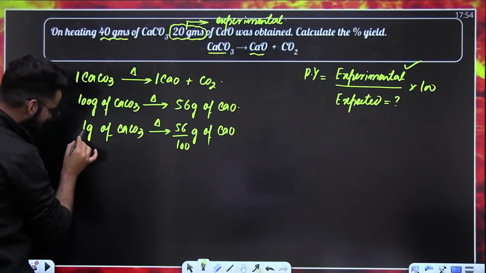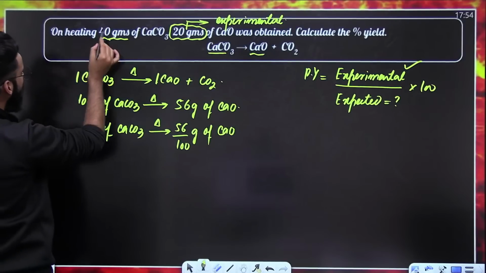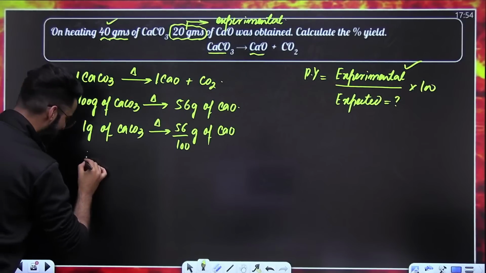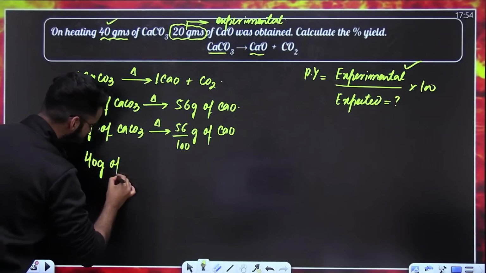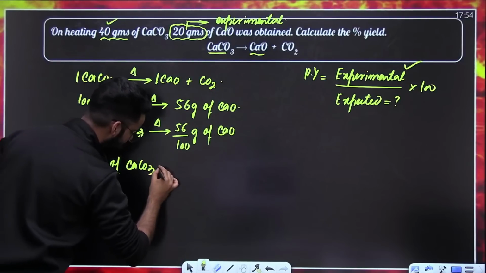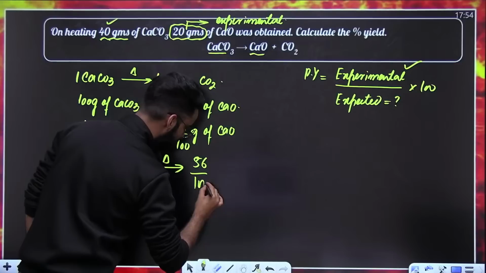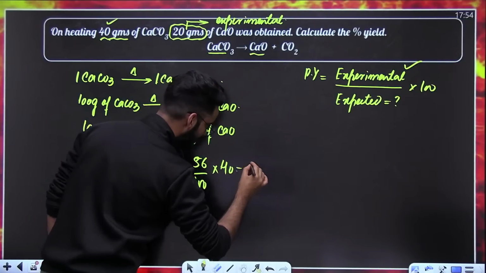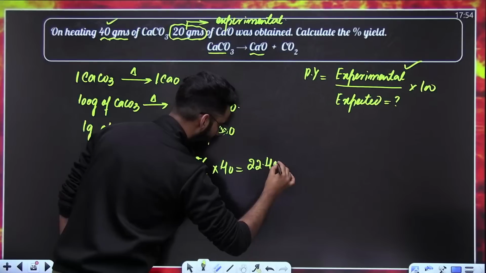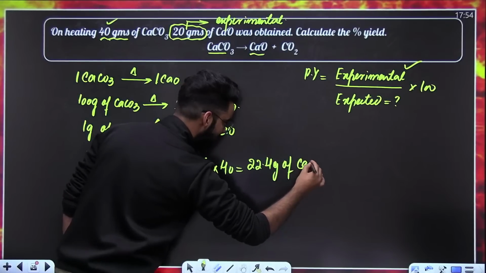But do I have 1 gram of calcium carbonate or 40 grams? 40 grams. So as per the question, 40 grams of calcium carbonate should produce 56 divided by 100 multiplied by 40. The value comes out to be 22.4 grams of calcium oxide.